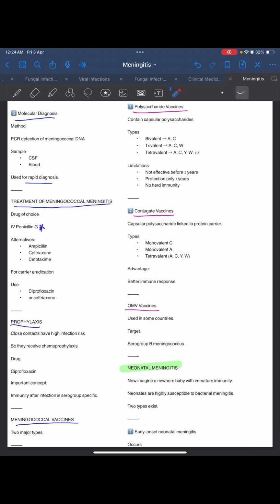Now what is the treatment of meningococcal meningitis? DOC is IV penicillin G. Alternatives are ampicillin, ceftriaxone, cefotaxime. For carrier eradication, we use ciprofloxacin and ceftriaxone. For prophylaxis, close contacts have high infection risk, so they receive chemoprophylaxis. The drug is ciprofloxacin, and immunity after infection is serogroup specific.